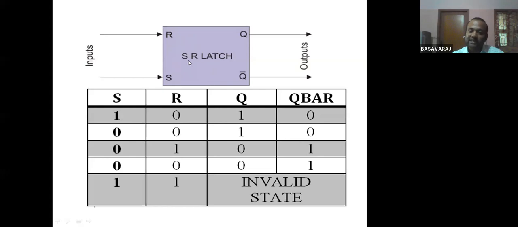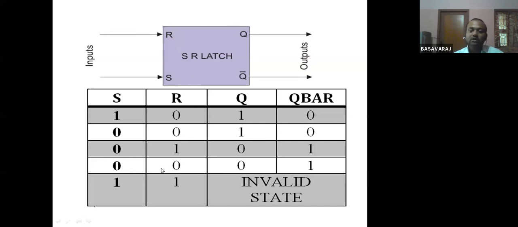And here in this particular SR latch, you can't give both S as 1 and R as 1. It is an invalid state. You shouldn't apply these as inputs. See what is happening: if S is 1, you are trying to set the flip-flop, and R equal to 1 means you are trying to reset the flip-flop. There is a conflict. So you should avoid this type of condition. It's an invalid state and you shouldn't apply this particular input combination to a flip-flop.